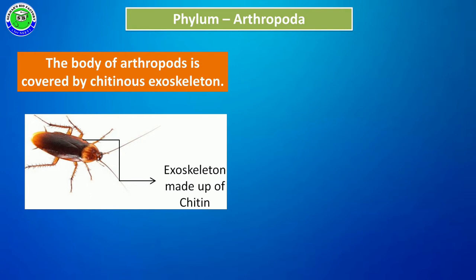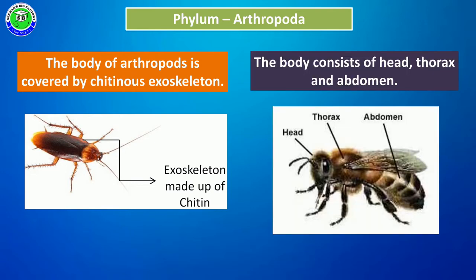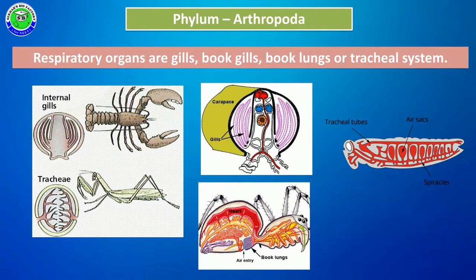It is the characteristic feature of arthropoda members. And in these members, the entire body consists of three parts. The first part is called head, the second part is called thorax, and the last part is called abdomen.